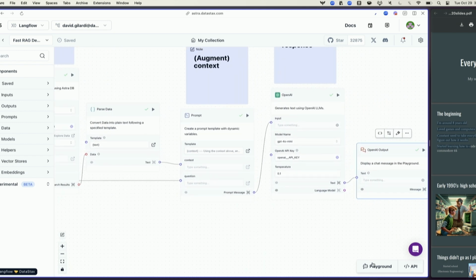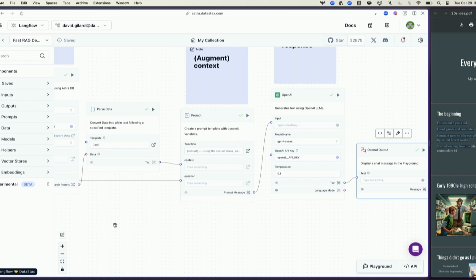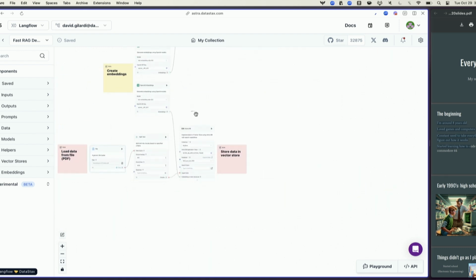So I'm going to look at this playground. Now notice I don't have any data here. So when I ask when did I start coding, I got pretty much the same answer as you might have seen for our friend ChatGPT. So I'm going to come down here and run this real quick.